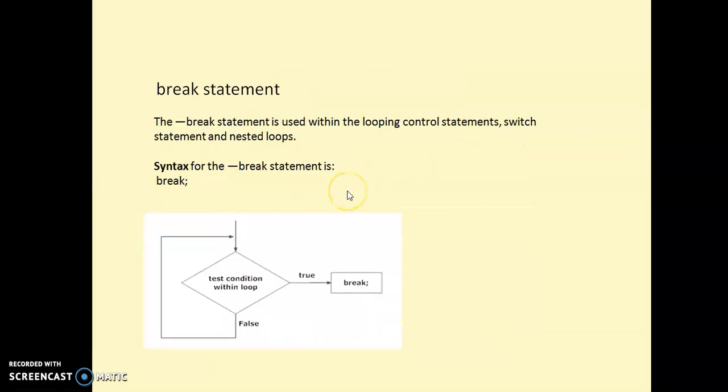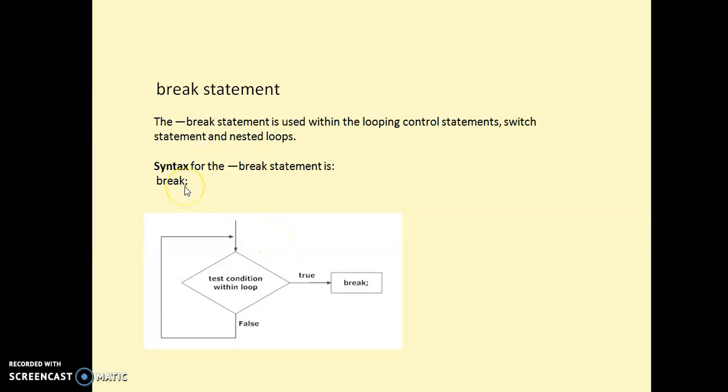First we'll learn about the break statement. Break statement is used within the looping control statements and the switch statement, and also in nested loops. In our last video we learned about the switch statement, where we have seen the usage of break. Now we'll learn how to use this break statement inside a loop and also in nested loops.